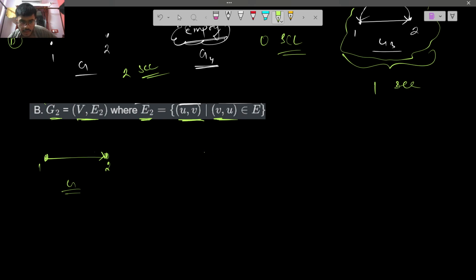G2 will be something like the opposite of G, so G2 will have a directed edge from 2 to 1.